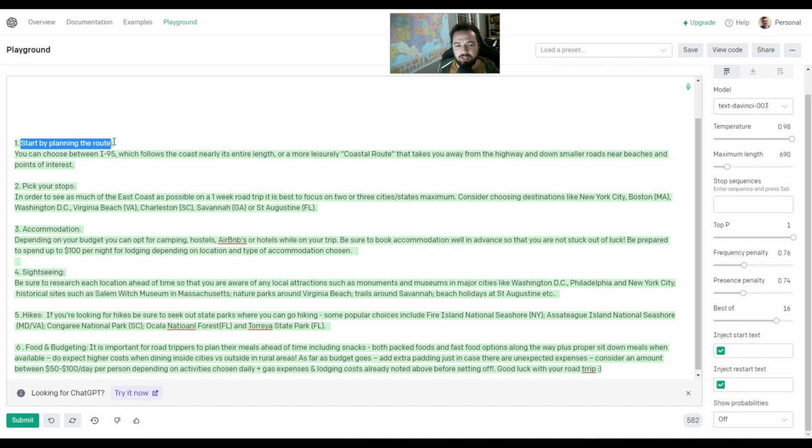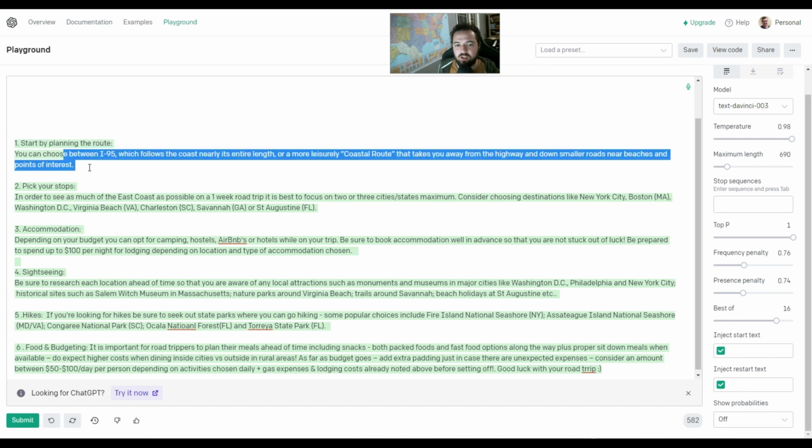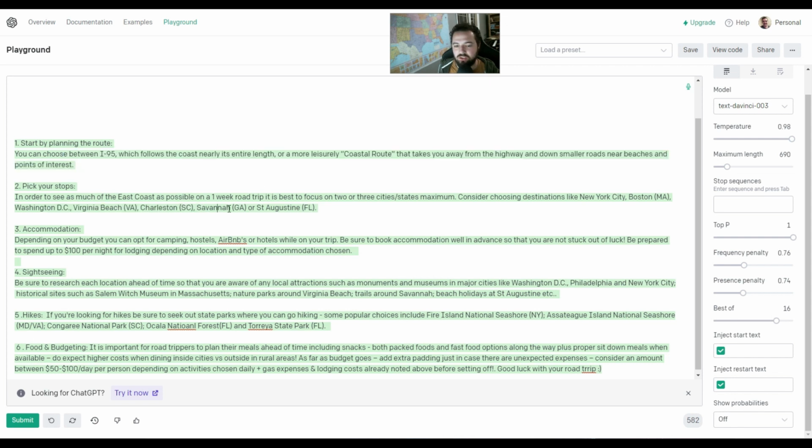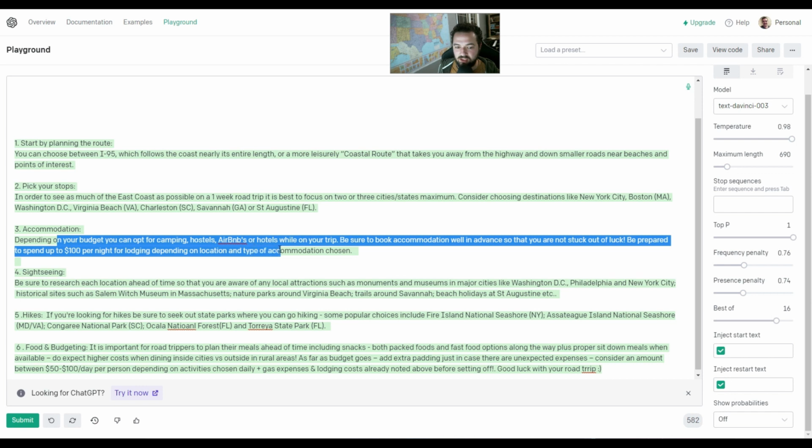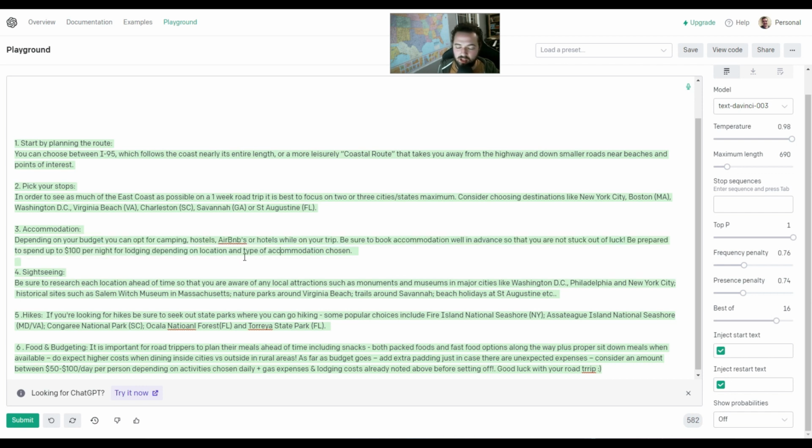So let's start by planning the route, and it's like, hey, you can go on I-95, and then it says, hey, you can start in Boston, DC, Virginia Beach, Charleston, South Carolina, Savannah, or St. Augustine. So it's like plotting a path all the way down the East Coast. Very cool. And then it says, depending on your budget, you can do any of these. And it's like, hey, budget at least 100 per night.